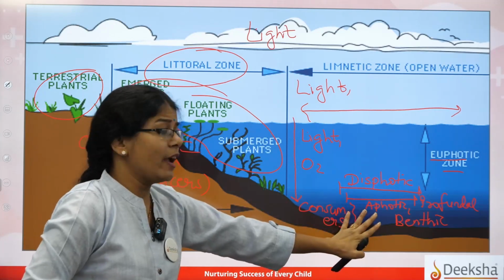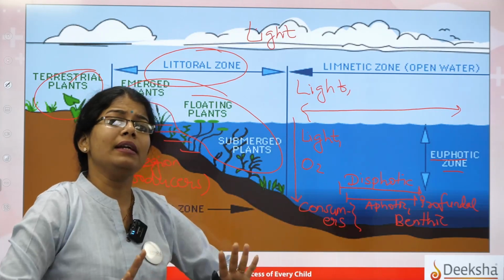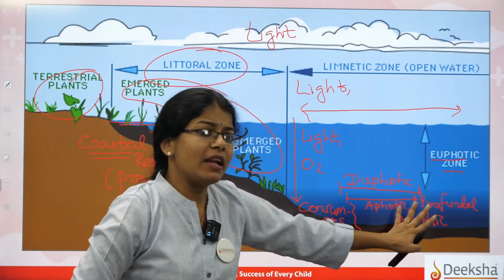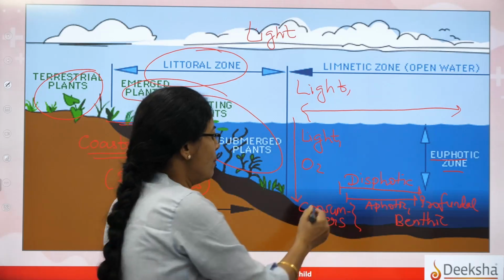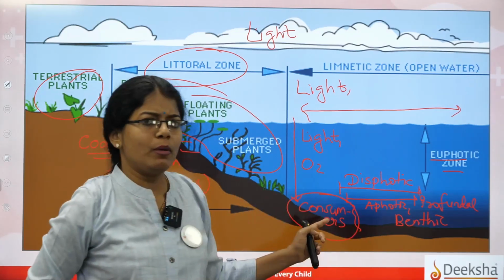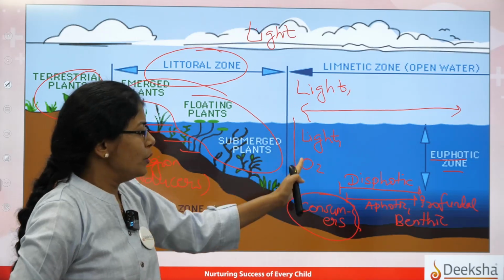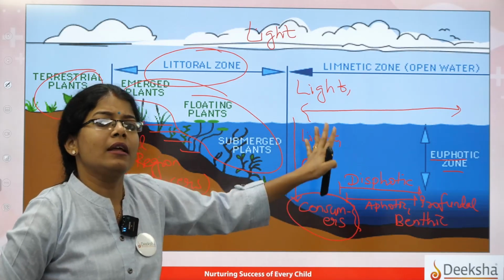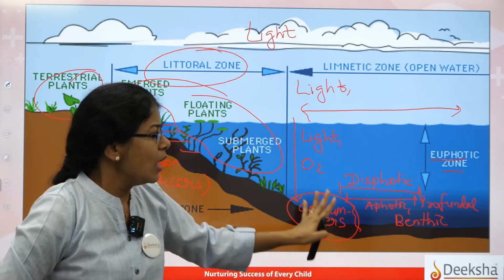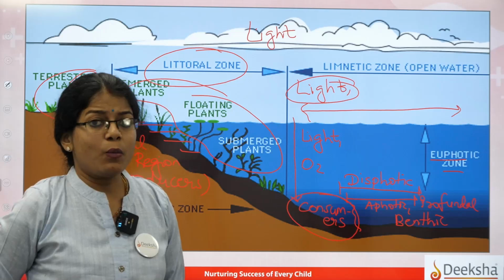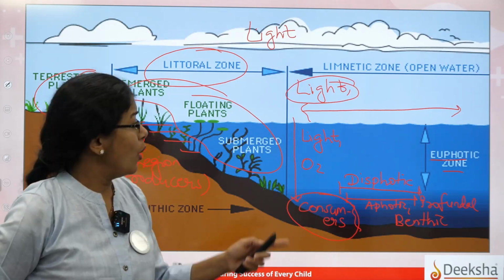And then comes the aphotic. Aphotic means there it is completely dark, which is also called the profundal, which later forms the benthic region, wherein the majority of the organisms found are consumers. So here, as you move down, light and oxygen keep decreasing. Understood? So that is how you can see the light factor plays a very crucial role in the organism's life.